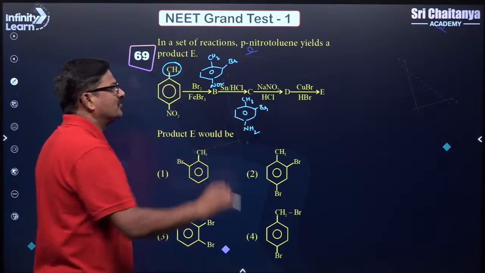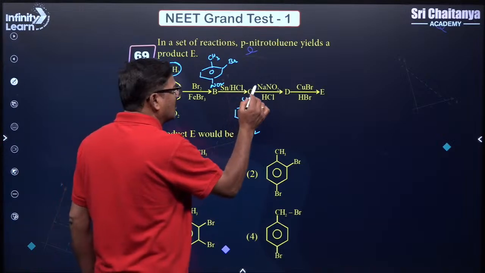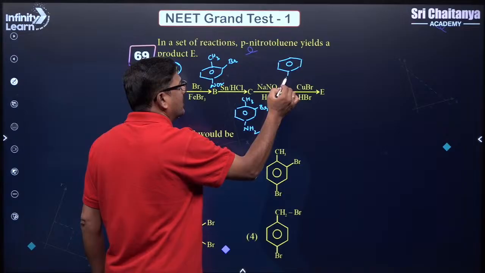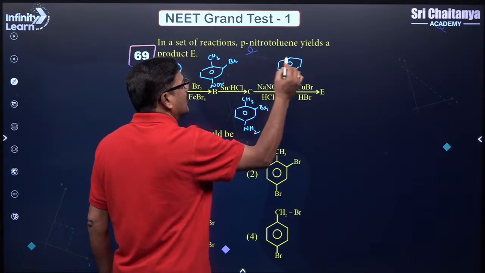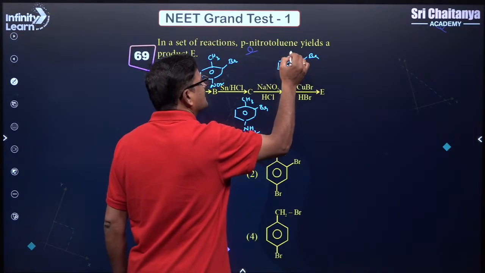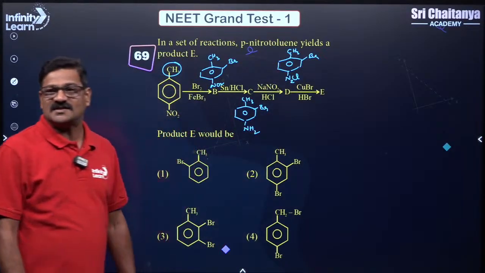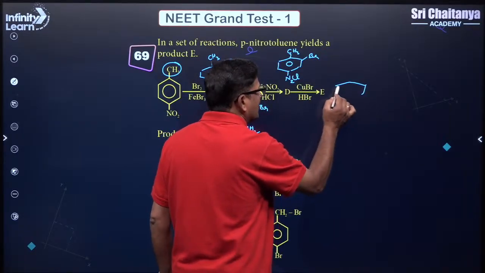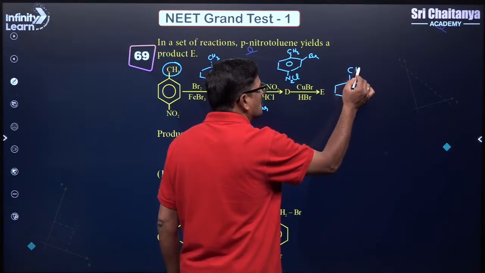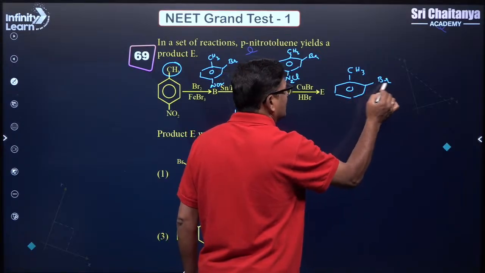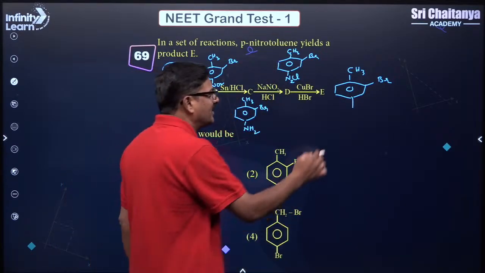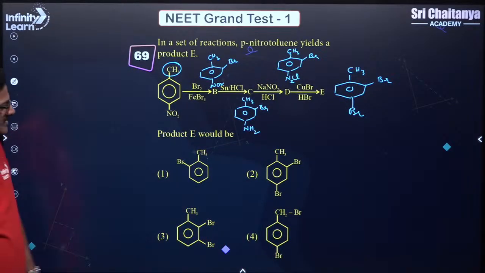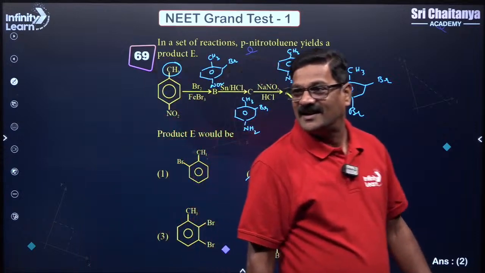This is your C. When this NaNO2 HCl का हिसाब से ये अमीनो ग्रुप डायazotized करना पड़ता है. So N2Cl and it is going to be Br and CH3. This is benzene diazonium chloride. Now it is going to be Sandmeyer reaction. Sandmeyer reaction के हिसाब से what happened? Diazonium part is going to be brominated. So my question is, see the sequence. You are going to see the answer here as 2. Got it? Clear?